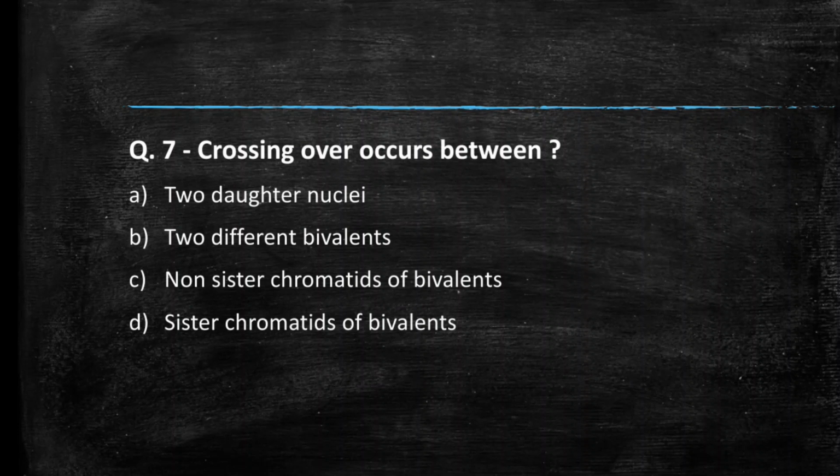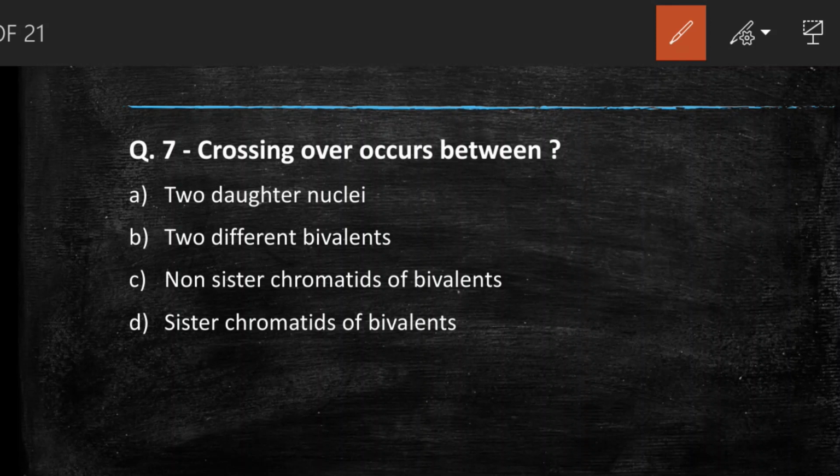Next question we have, crossing over occurs between two daughter nuclei, two different bivalents, non-sister chromatids of a bivalent, or sister chromatids of a bivalent. Students, comment your answer. So the right answer to this question is option C, crossing over occurs between non-sister chromatids of bivalents.